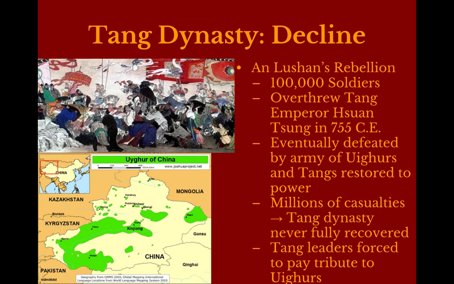And so because of that, the Tangs actually are forced to pay the Uyghurs tribute, and this happens until the end of the Tang Dynasty. So despite the fact that the Uyghurs sweep in and save them, so to speak, it really indicates that the Tang Dynasty is not going to ever be the same power that it was, because now the Tang is dependent on the Uyghurs for military protection.